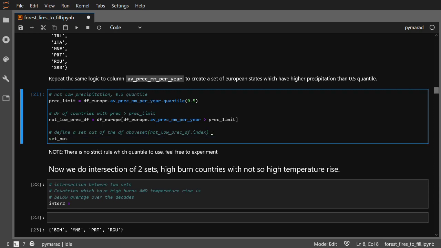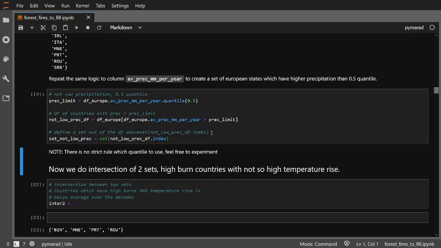Finally, our set not low press will be equal to the set, and out of the data frame we are going to convert again just the index, low precipitation df index, which is going to be again the set of ISO codes. Having all three sets, we are ready for our intersection logic.